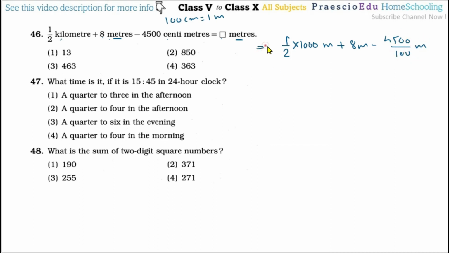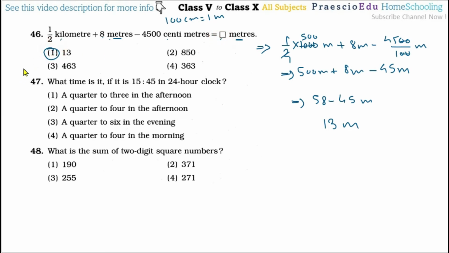So 2 ones are 2 and 2 fives are 10, so that is 500 meter, plus 8 meter, minus this 20 gets cancelled with 4500, that is 45 meter. Now addition on the left side, so 508 minus this 45, and that must be in meter. So 8 and 5 make 13 meter. So the box should be 13. So option number 1 is the correct one.